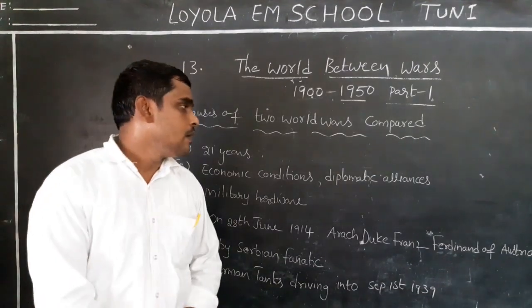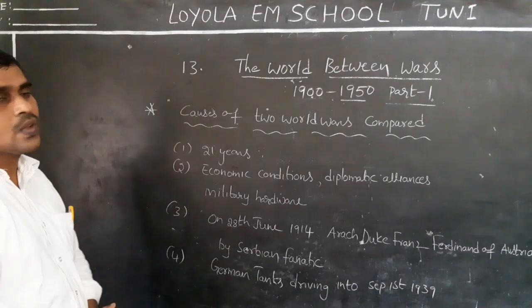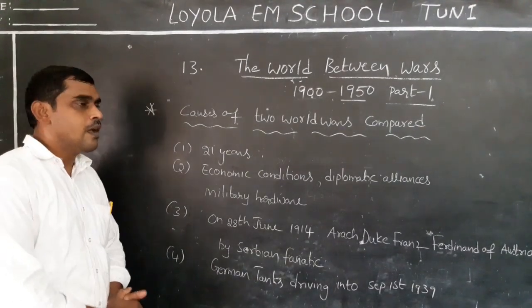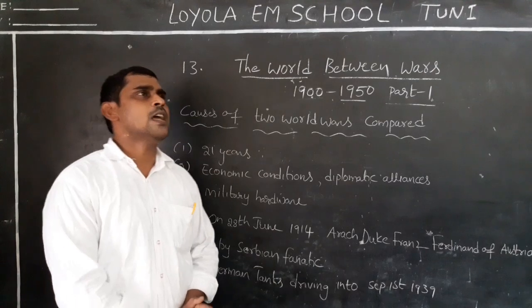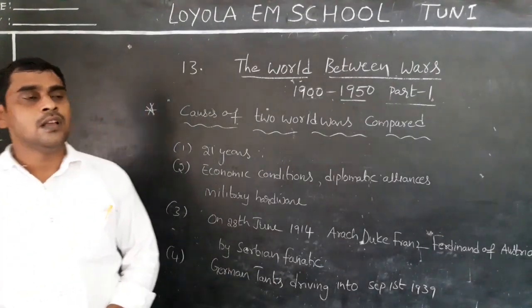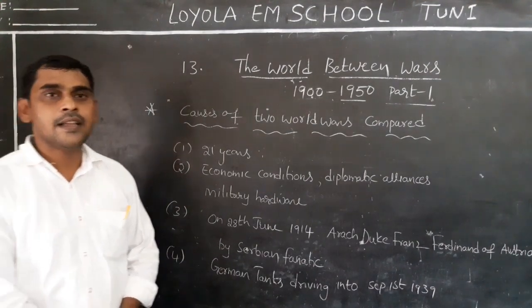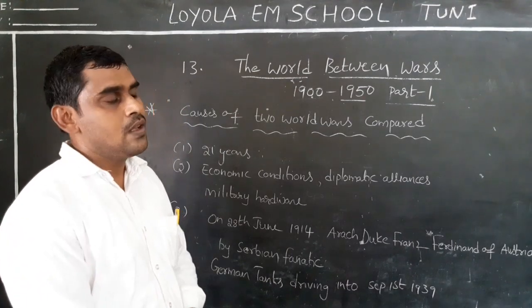Due to this, there are some reasons. What are the reasons? I already told you. When did the First World War happen? 1914 to 1918. The Second World War, 1939 to 1945.